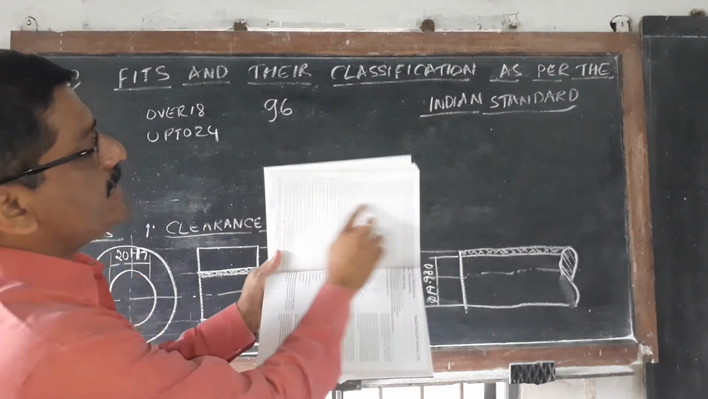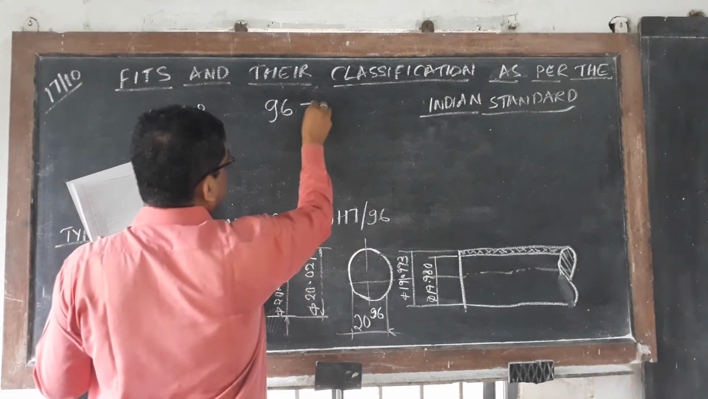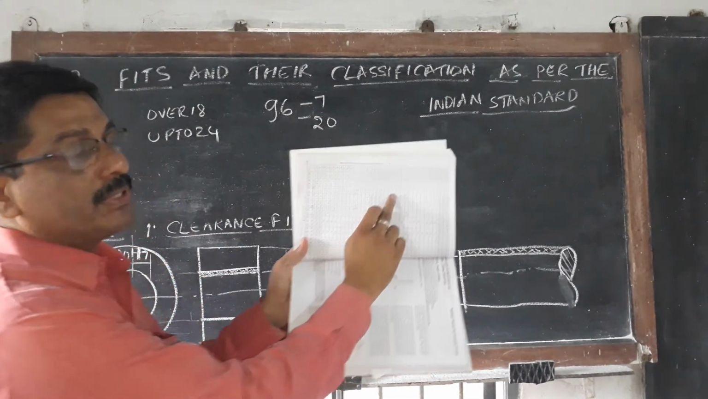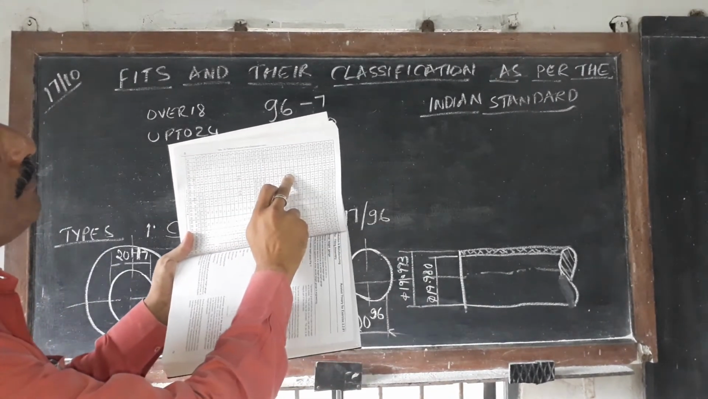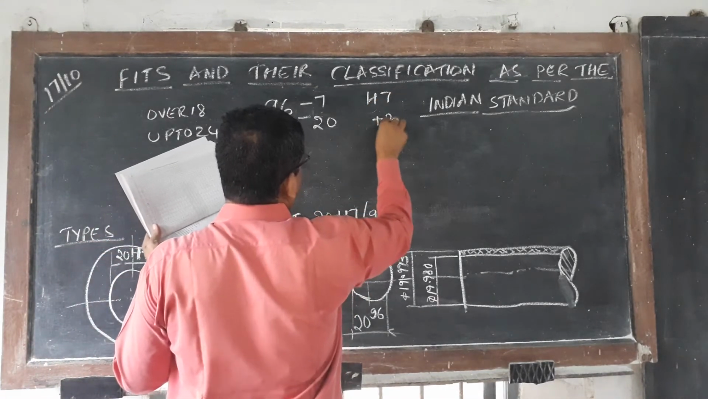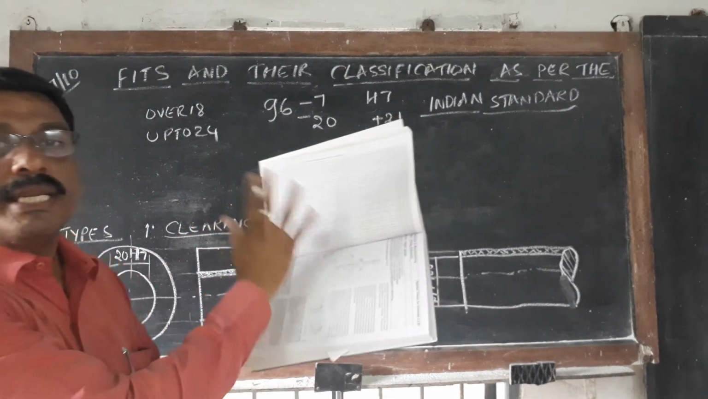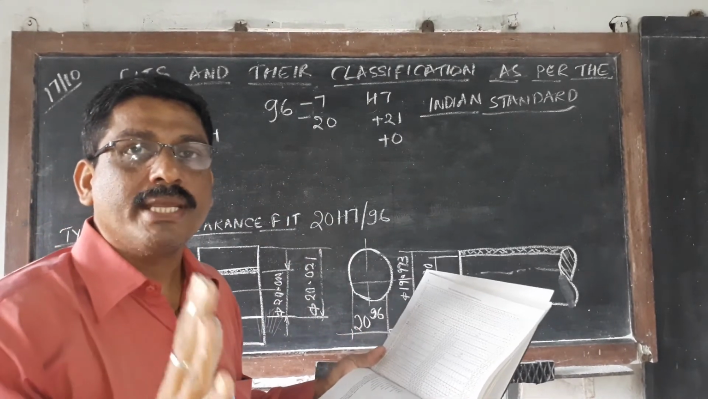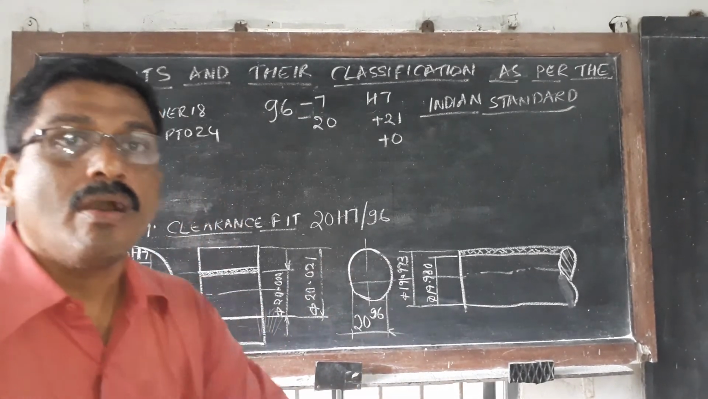G6 deviations are given: -7, -20. Further, on the same line, for H7 you see +21, +0. So these are the deviations, and they are already given in the chart. Whatever fit you want to maintain, all the deviations are given, and all of it is in micron.